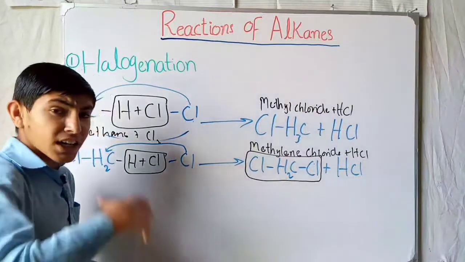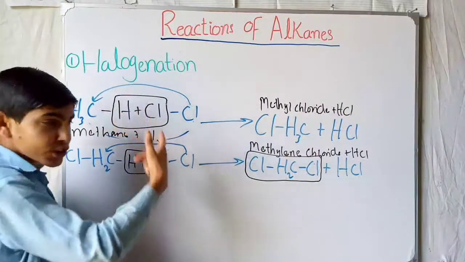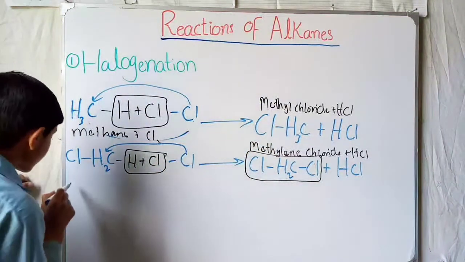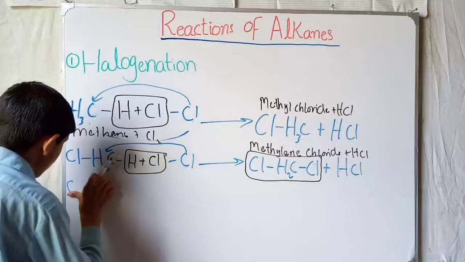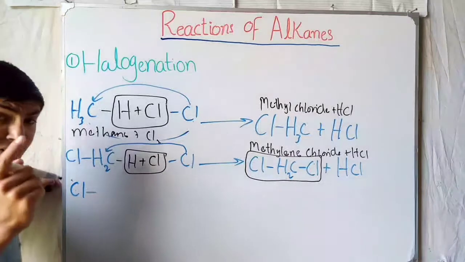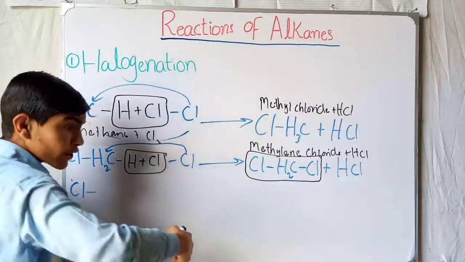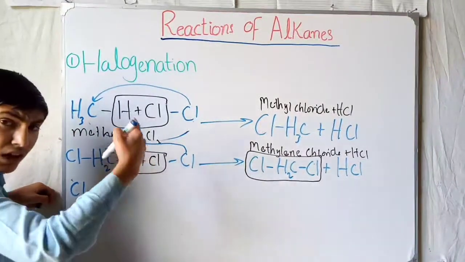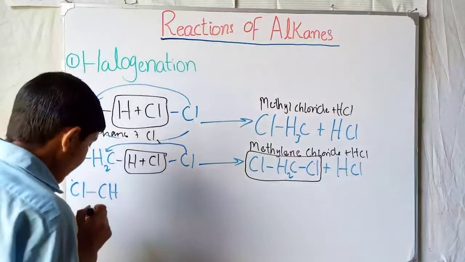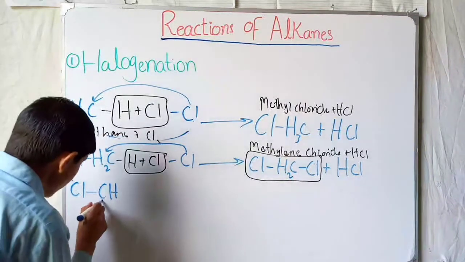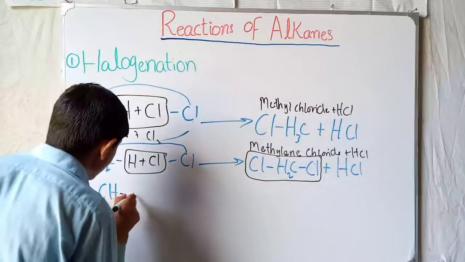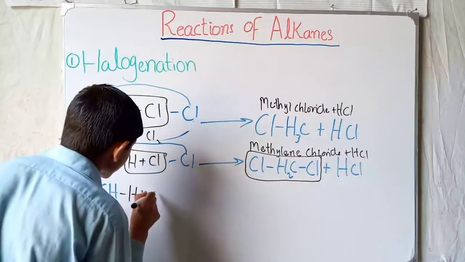Now this reaction again undergoes halogenation. So again you take methylene chloride, Cl bonded to CH2, and one hydrogen will again be removed by the chlorine. So we will take CH, and from the lower side bonded to one chlorine, and the one hydrogen will be removed by the chlorine atom.